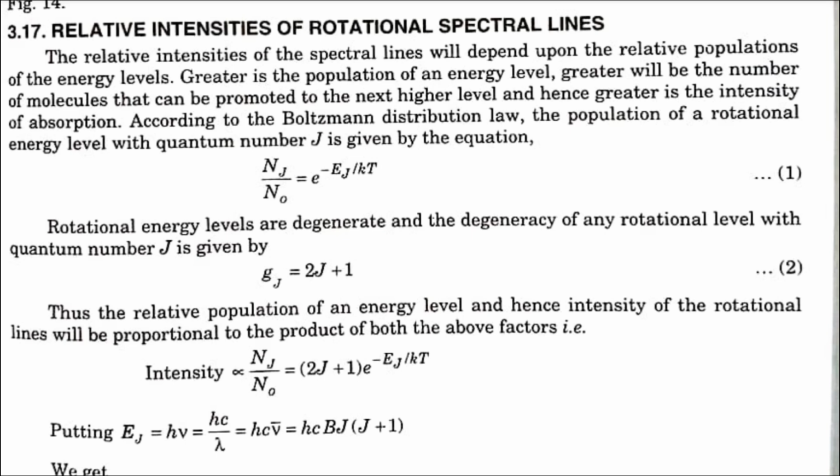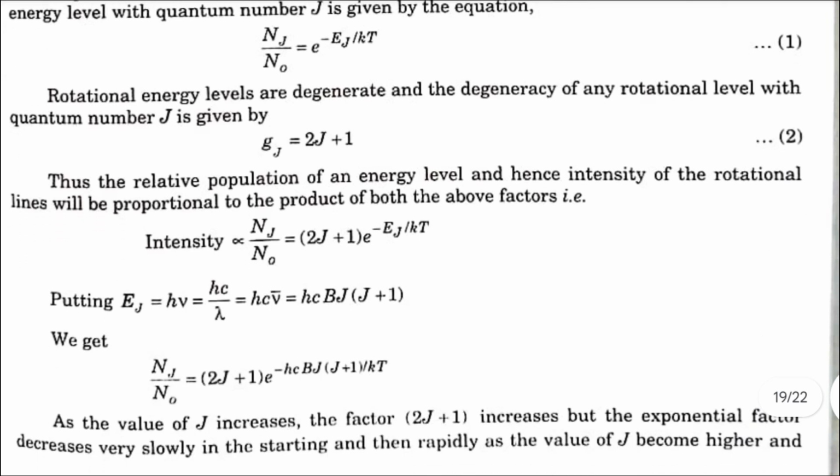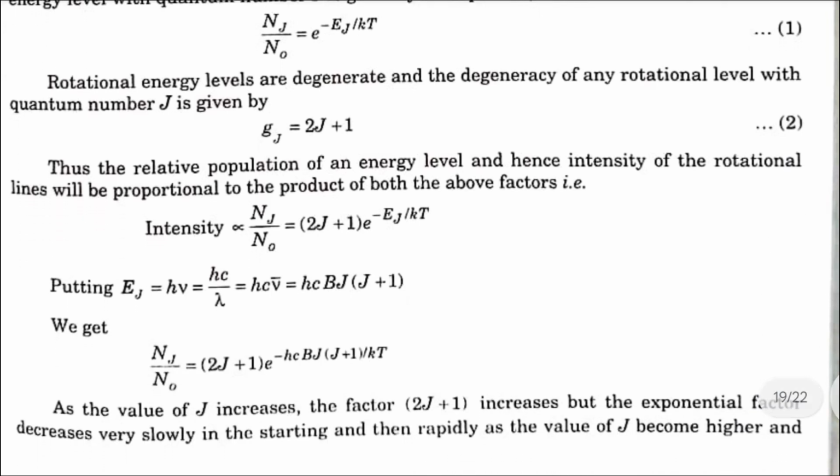According to the Boltzmann distribution law, the population of a rotational energy level with quantum number J is given by the equation N_J by N_0 is equal to e to the power minus E_J by kT, equation 1. Rotational energy levels are degenerate and the degeneracy of any rotational level with quantum number J is given by G_J is equal to 2J plus 1. Thus, the relative population of an energy level, and hence intensity of the rotational lines, will be proportional to the product of both the above factors.